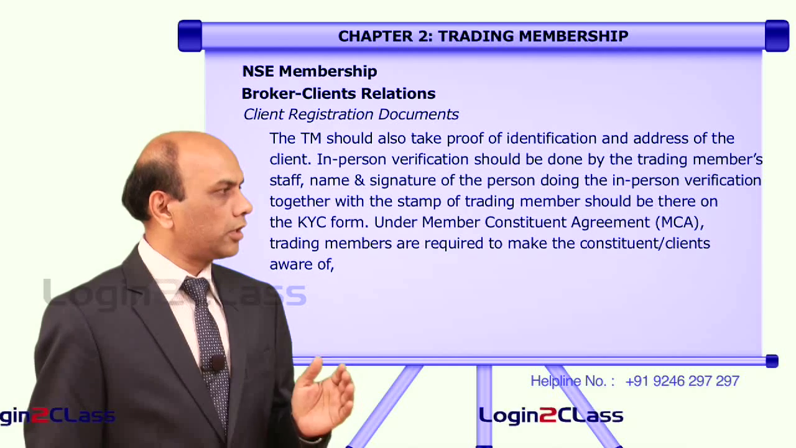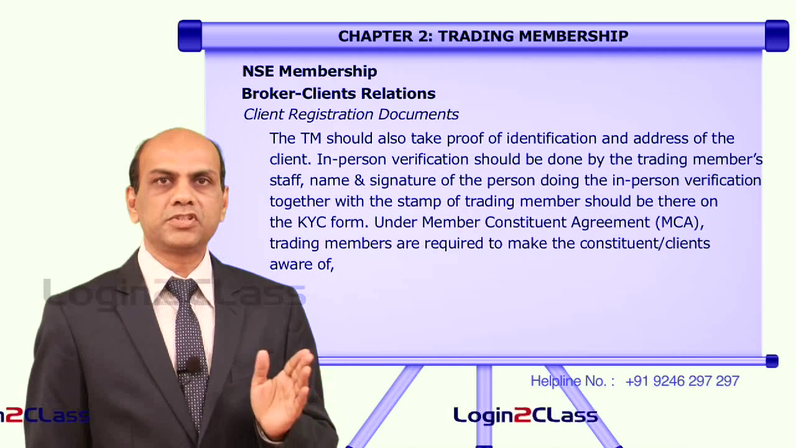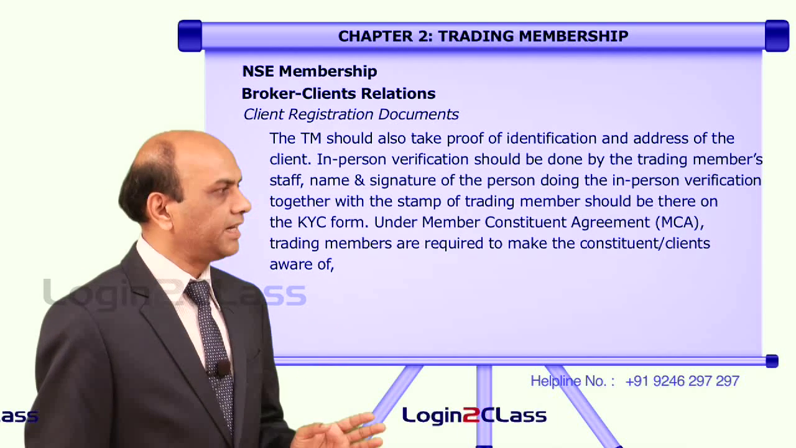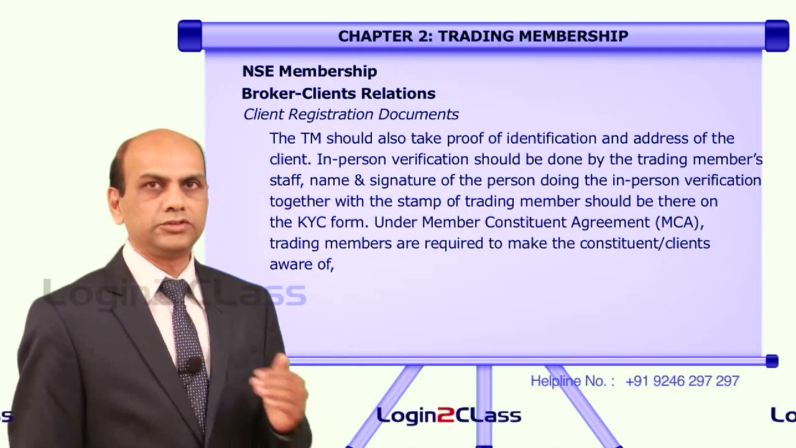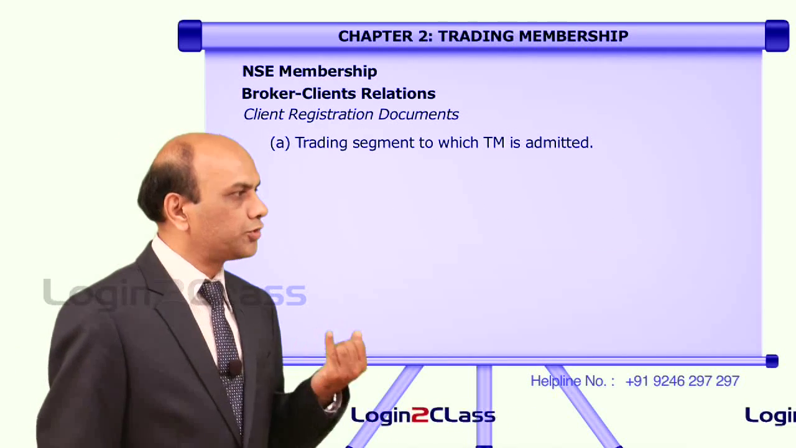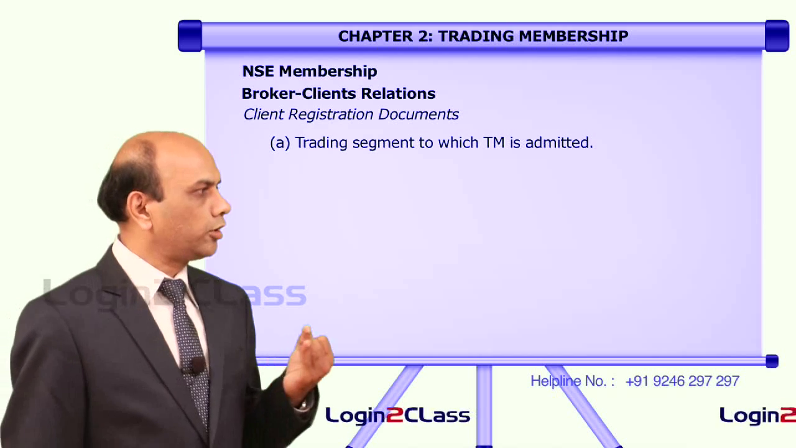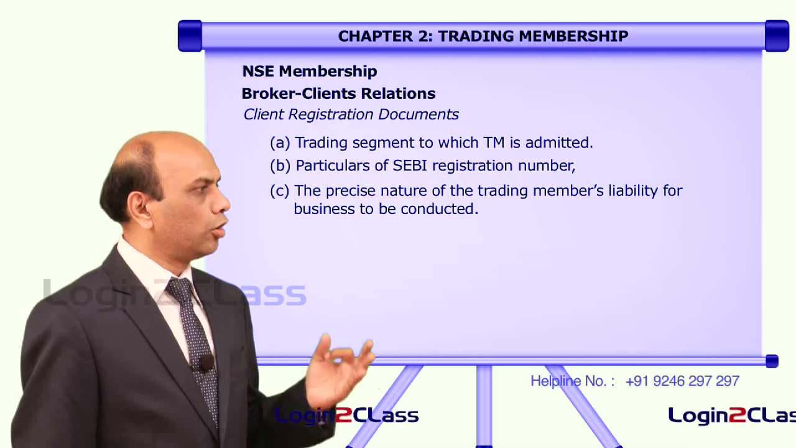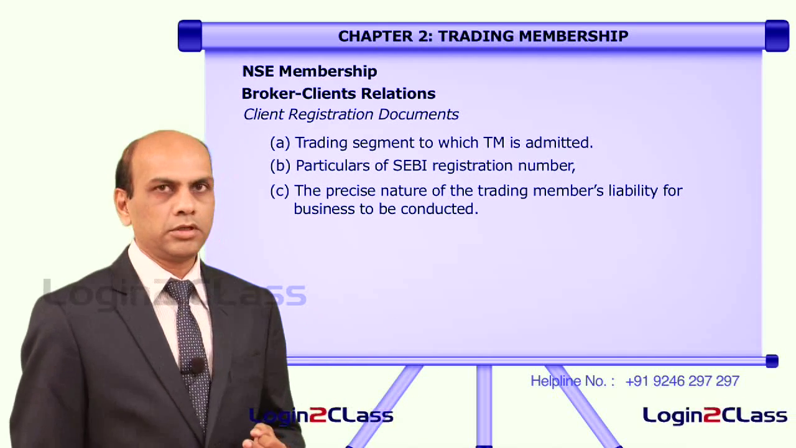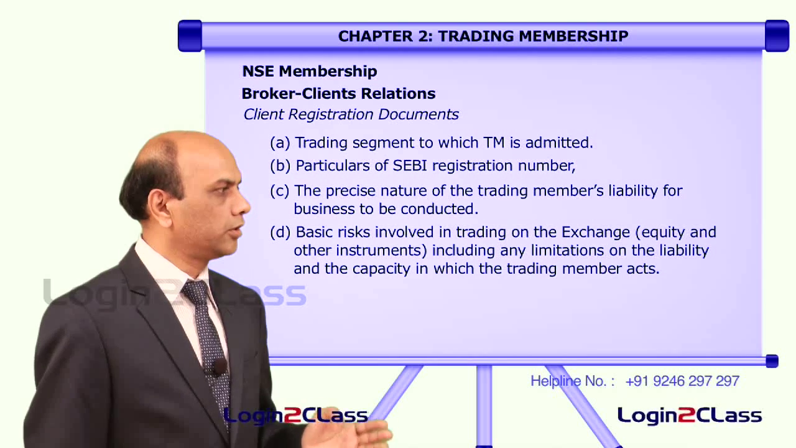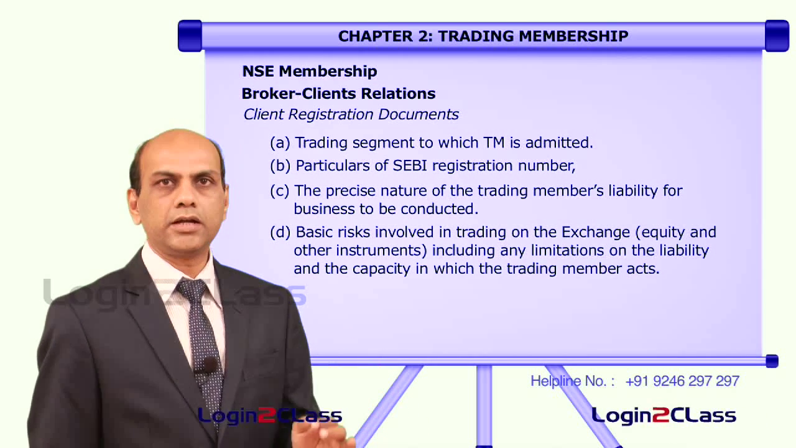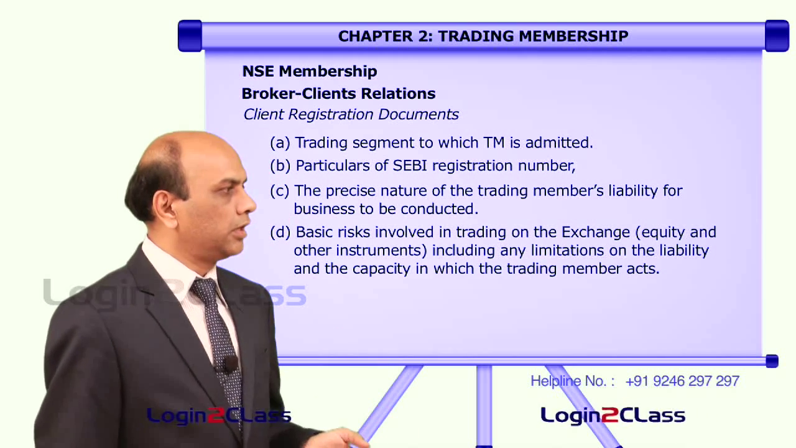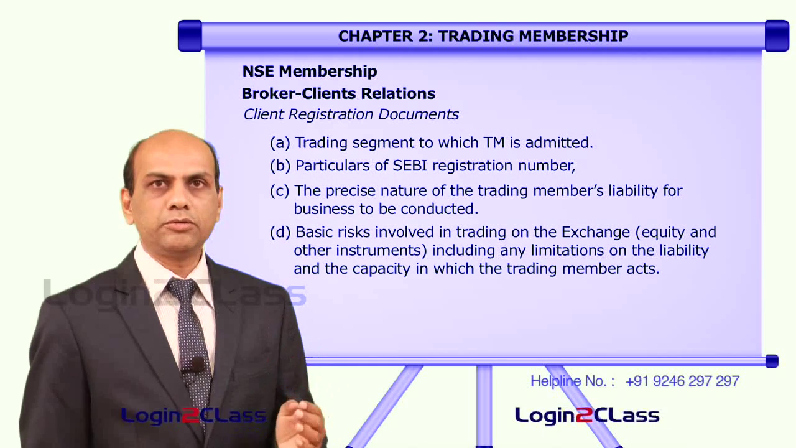Under the member constituent agreement, popularly known as MCA, trading members are required to make constituent clients aware of these things: the trading segment to which the trading member is admitted, particulars of SEBI registration number, the precise nature of the trading member's liability for business to be conducted, the basic risks involved in trading on the exchange, equity and various other instruments, including any limitations on the liability and the capacity in which the trading member acts.